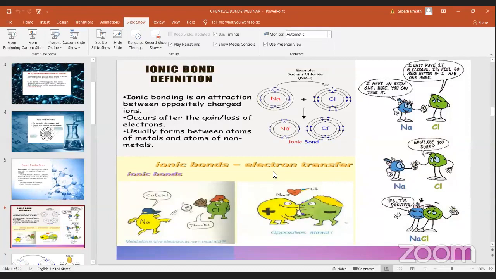Now, in sodium's valence shell, you can see there is only one electron. When you are taking chlorine, it needs electrons to make it stable.